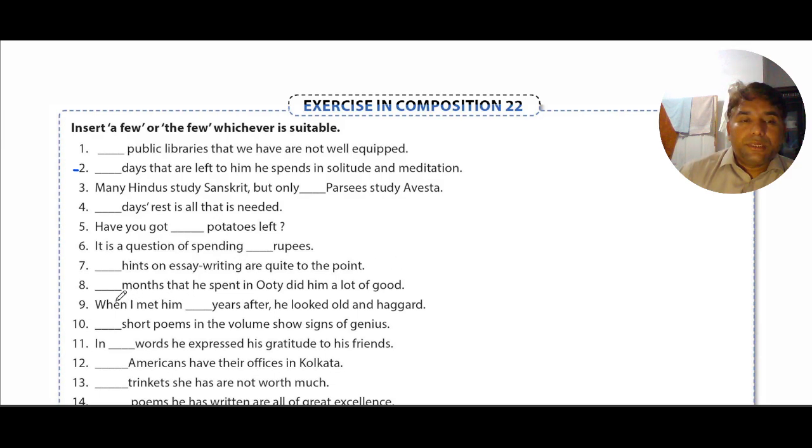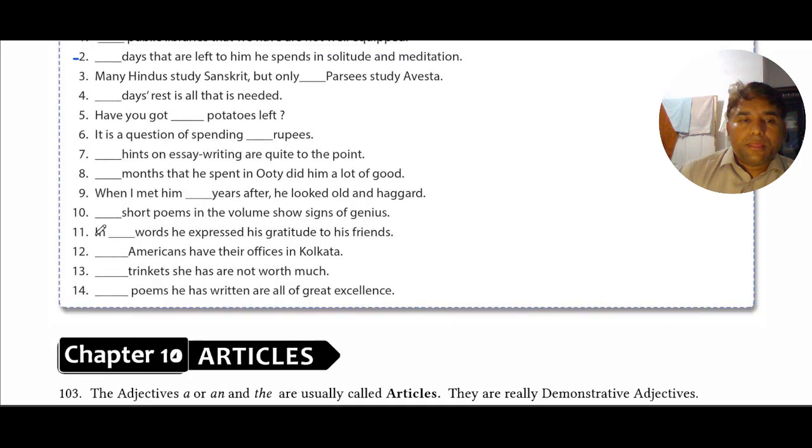The few months that he spent in Ooty did him a lot of good. Number 9. When I met him a few years after, he looked old and haggard. Number 10. A few short poems in the volume show signs of genius.